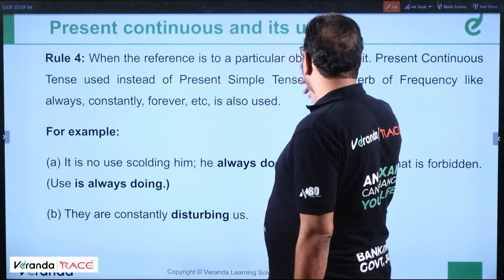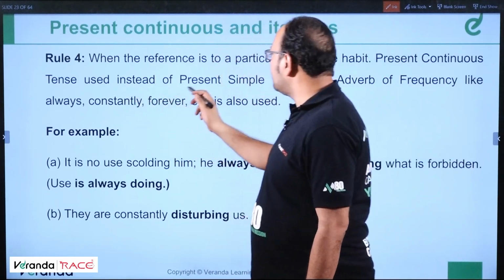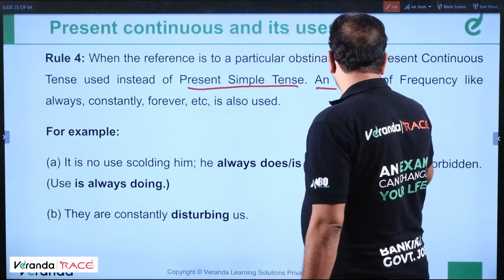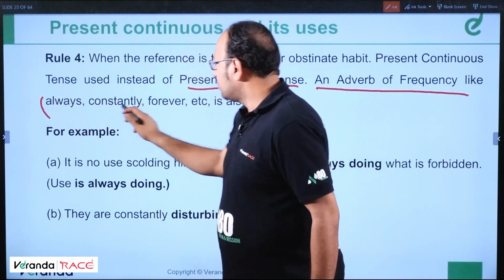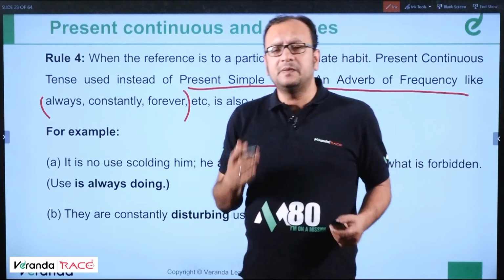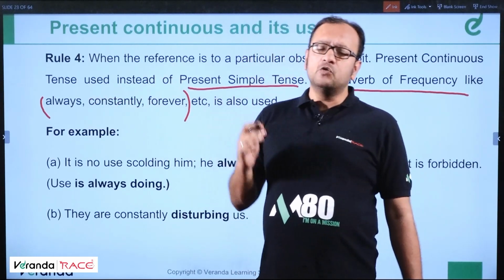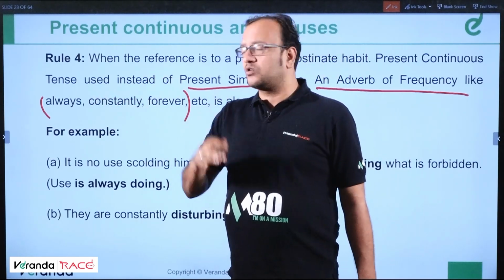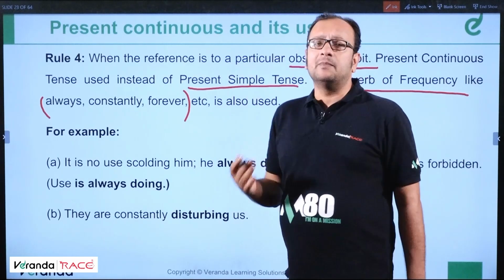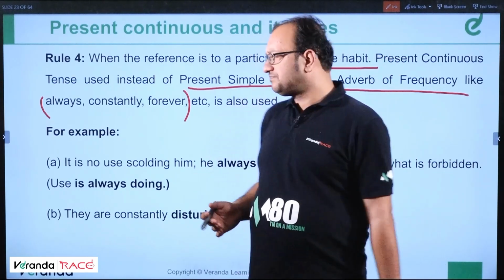When the reference is to a particular obstinate habit, we use the present continuous tense instead of the present simple tense. There are certain words, adverbs of frequency like always, constantly, forever. When the speaker does not like the statement, although the adverb is an adverb of frequency, we use the present continuous tense. Obstinate means stubborn. When a person is obstinate, he is very stubborn.